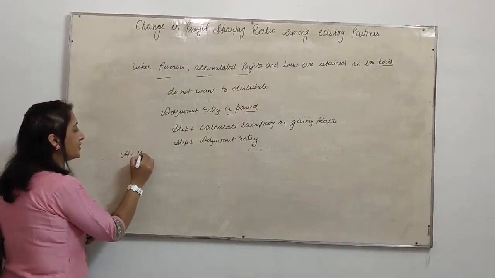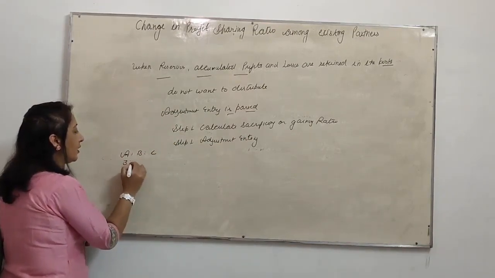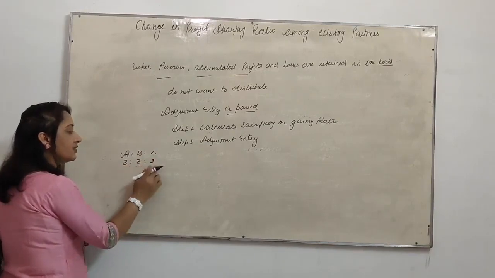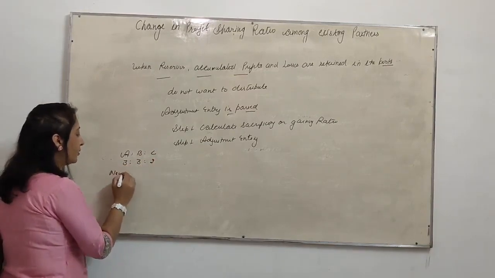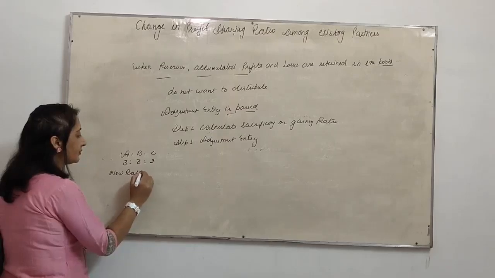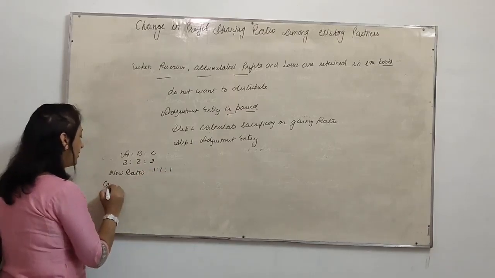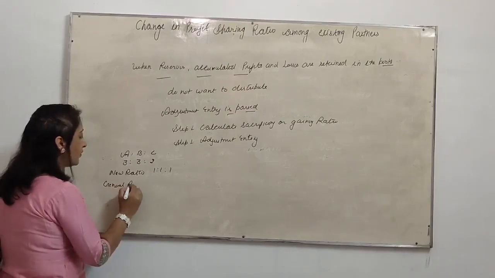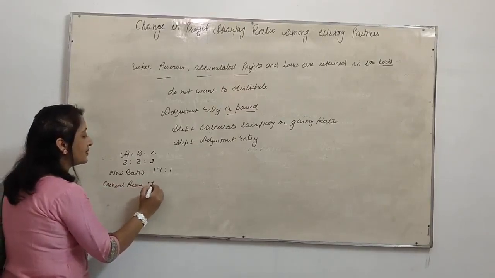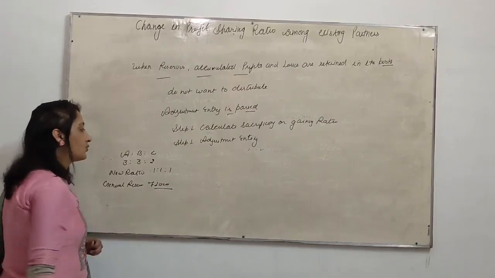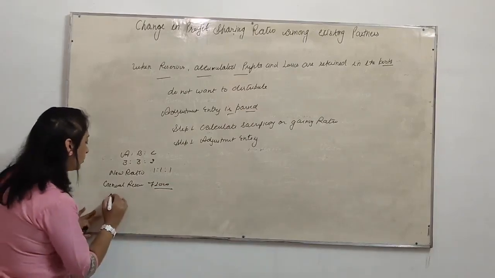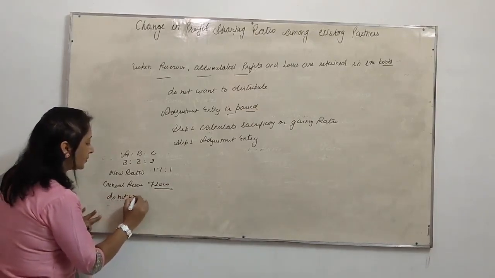Assume there are 3 partners A, B and C. The old ratio is 3:3:2. The new ratio is 1:1:1. And the amount of general reserve is rupees 72,000. Now they do not want to distribute.